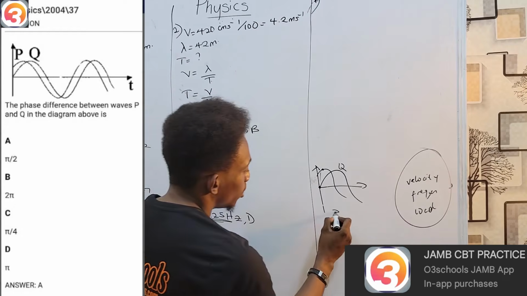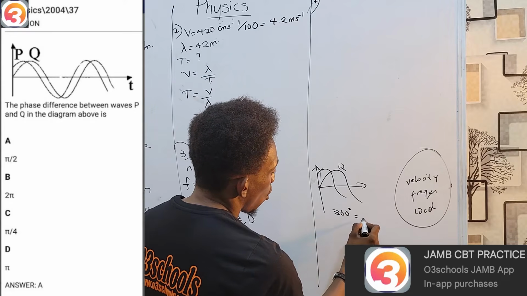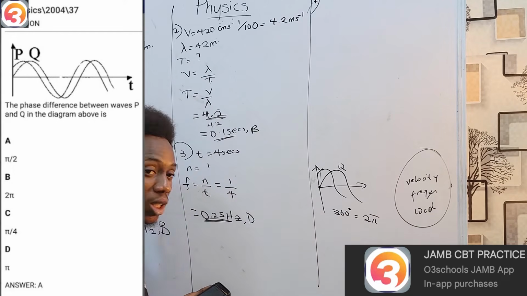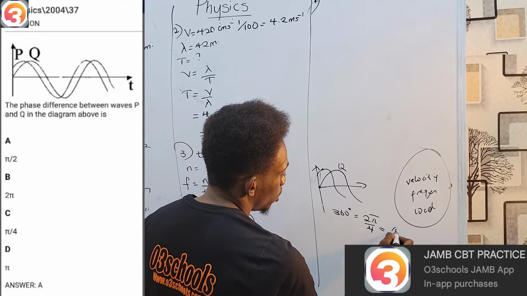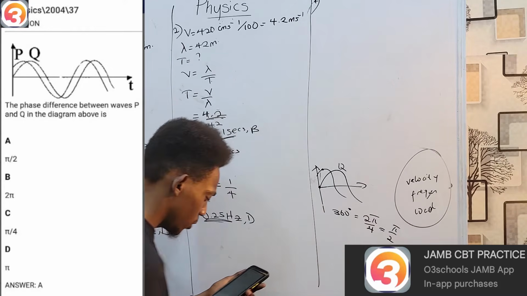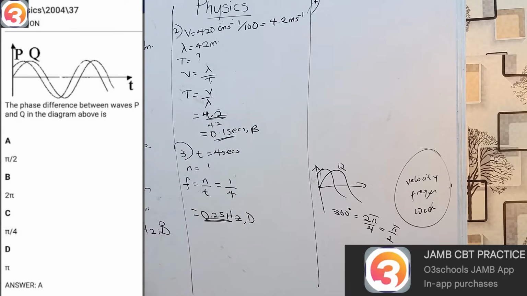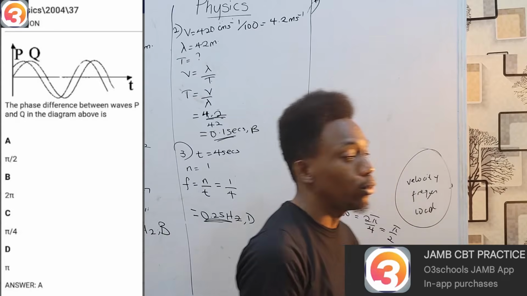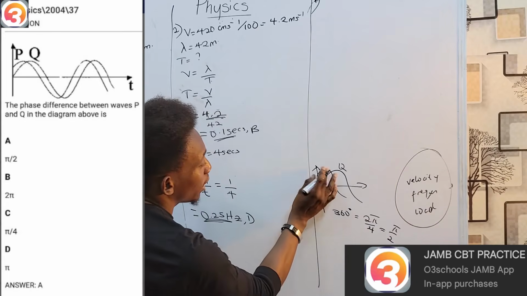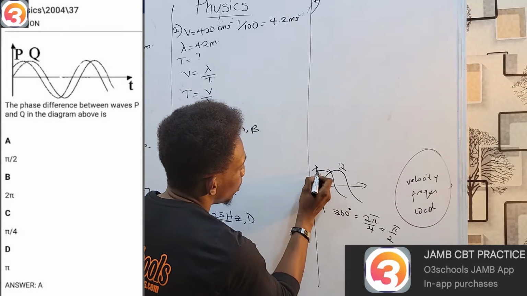And a cycle is 360 degrees or 2 pi. So what's a quarter of that? 2 pi over 4, which is pi over 2. See, answer is A. This is more mathematical than physics. This is why you need to have a good handle of your mathematics. Just because I know this wave is having a peak here, right?